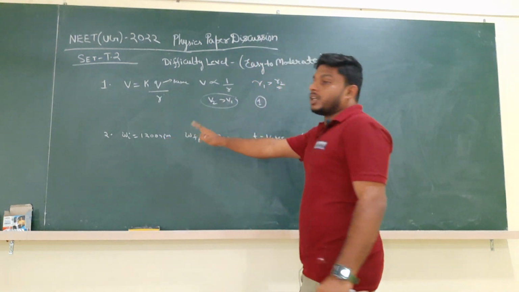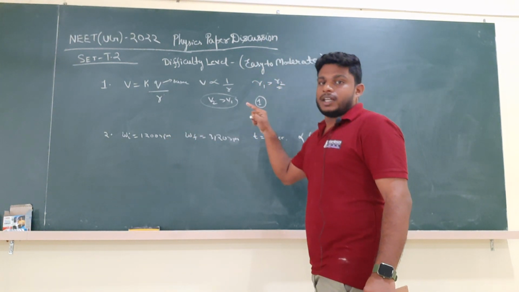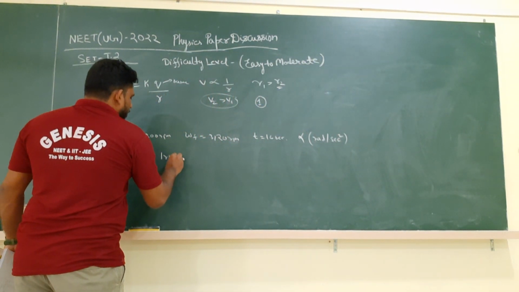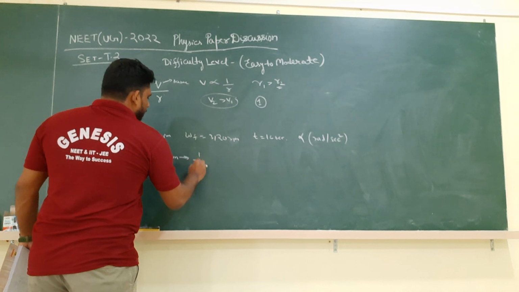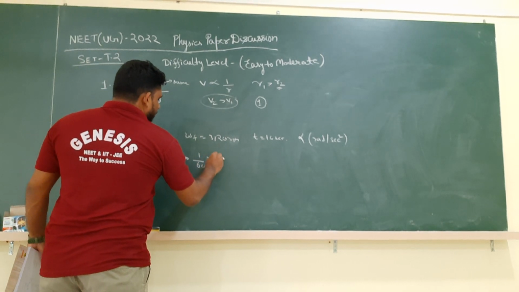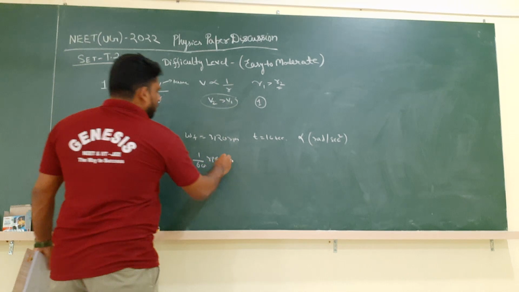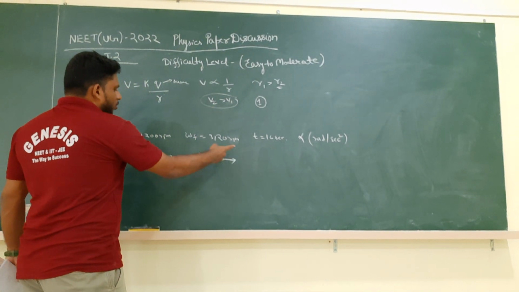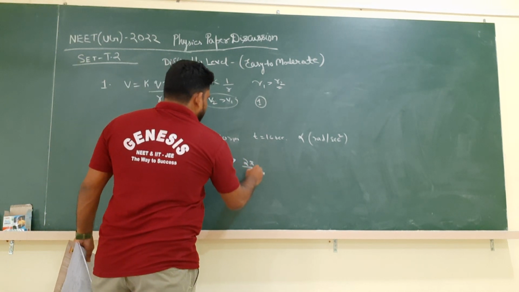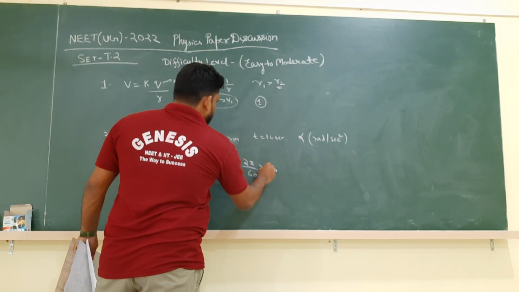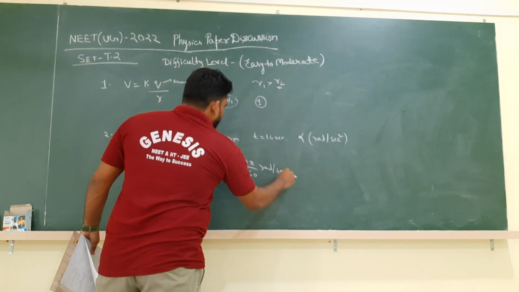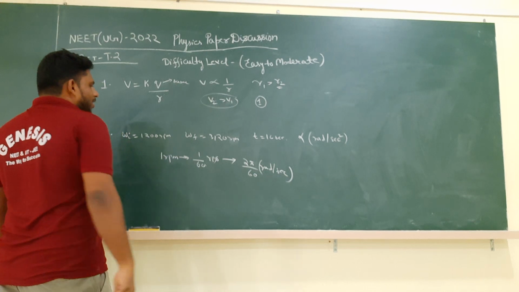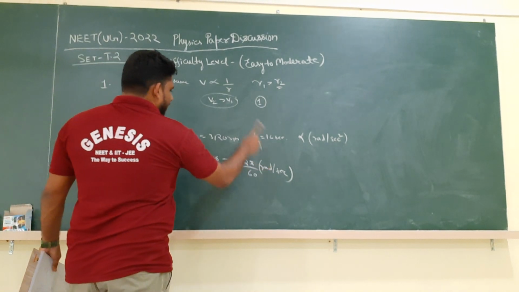Here the question is given in rotation, but they are asking in radian. So therefore we know that 1 rpm we need to convert into rps by dividing it by 60. So it will be converted into rps. Now 1 rps, if we want to convert into radian per second, that means rotation to radian, we have to multiply it by 2 pi. In this manner we can convert the speed or angular speed from rotation per minute to radian per second.